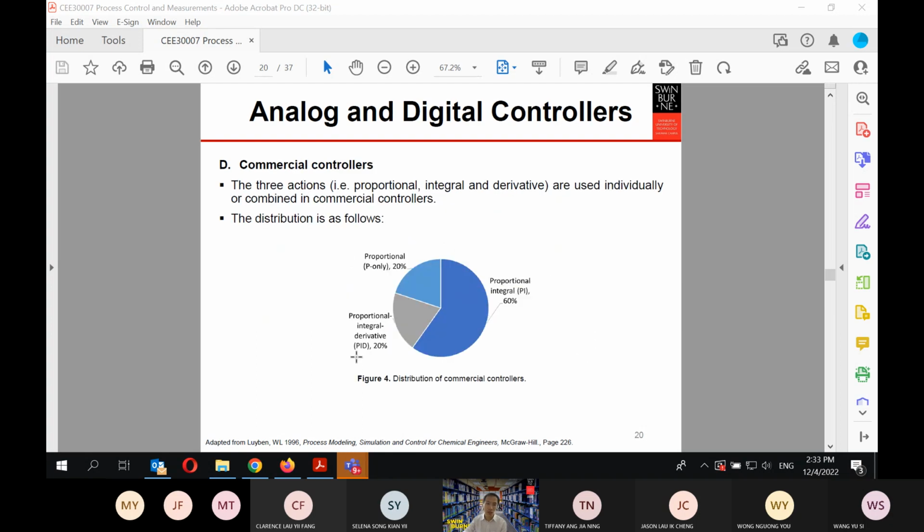So this chart in here gives you a good view of the relative amount of the 3 different controllers used in real commercial controllers in industry. P is 20%, mostly are the PI at 60%, and the PID are 20%. In your MATLAB project 1, we are basically using the proportional integral, because this will allow you to achieve a zero offset.